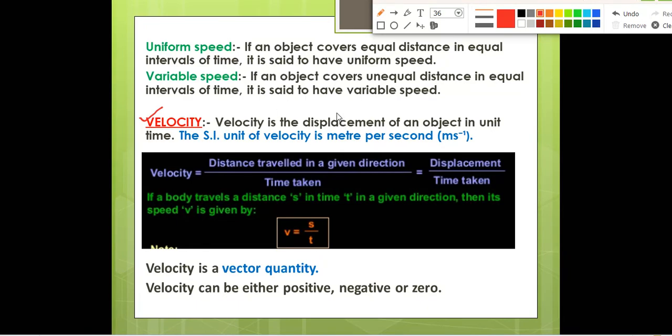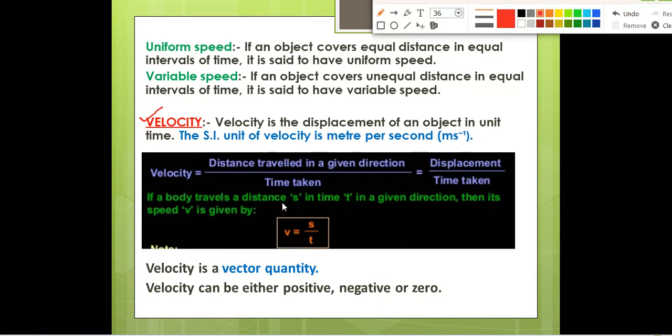What we have written in speed? Speed of an object is the distance traveled by an object in unit time. Like that, velocity is the displacement of an object in unit time. SI unit of velocity is also meter per second, like the SI unit of speed was meter per second. So what will be the formula of velocity? Distance traveled in a given direction divided by time taken. Displacement divided by time taken. Right?